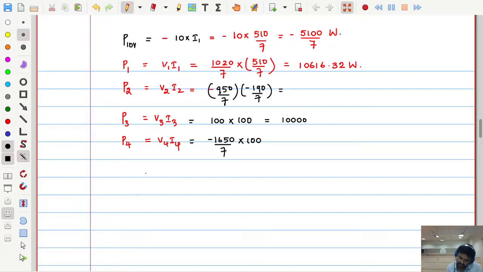Now you add up all these powers and cross verify whether you get the total power to be 0 or not. So P10 volts plus P1 plus P2 plus P3 plus P4. How much is the value? Anybody verified? Is it 0 or not? Sir, P2 is equal to 3683.67.